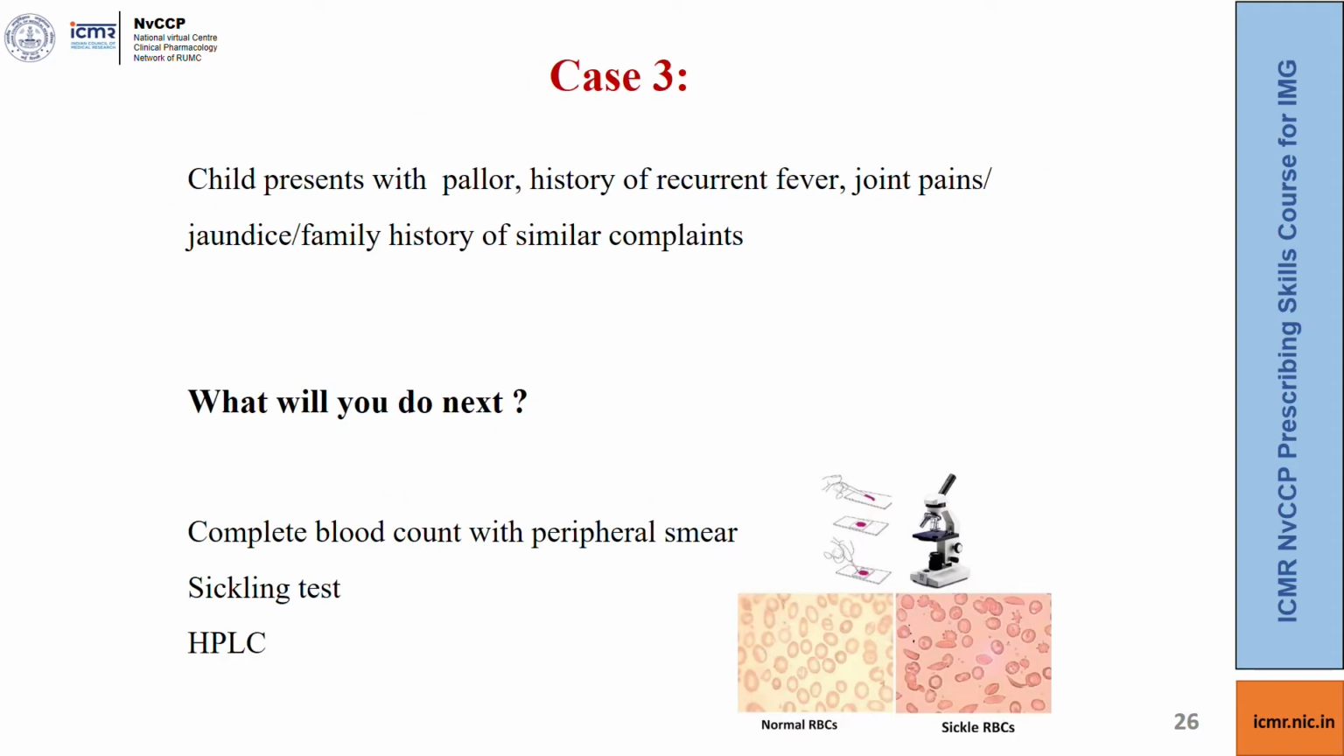Coming over to case 3, the child presents with pallor, history of recurrent fever, joint pains, jaundice or a family history of similar complaints. Here, in addition to CBC with peripheral smear and HPLC, you may need to order a sickling test. Sickling test detects if the red blood cell inappropriately changes into a sickle or crescent shape after the blood sample is mixed with 2% sodium metabisulfite, a chemical that will reduce the amount of oxygen that it carries. Receiving a sickle test within 90 days after a blood transfusion may lead to inaccurate test results.